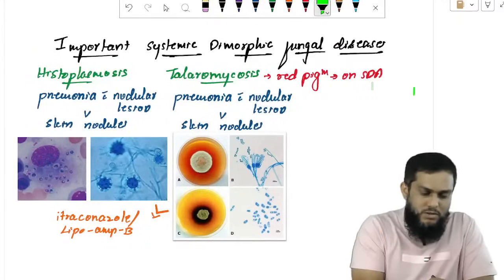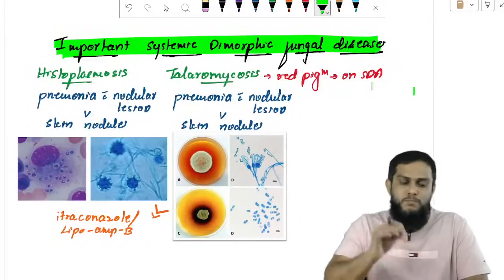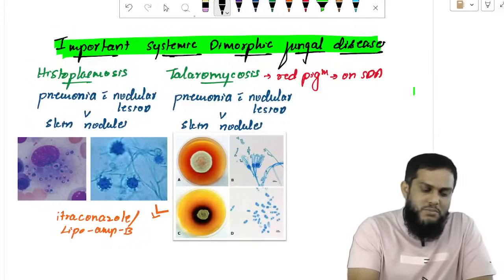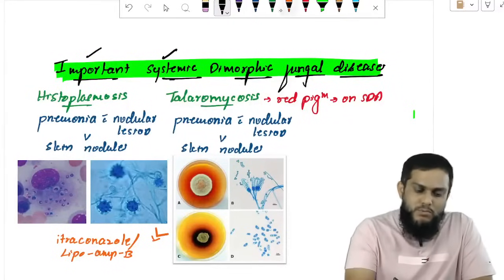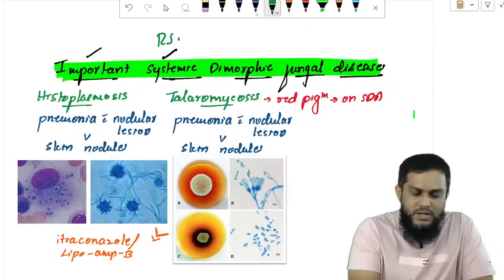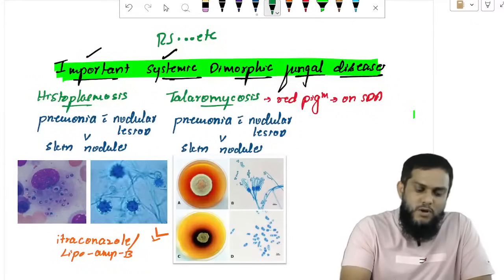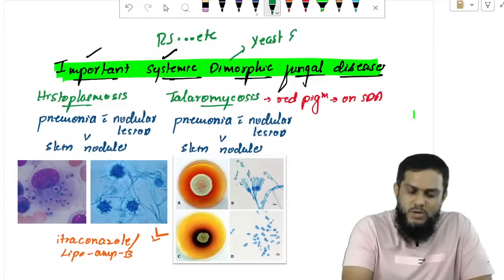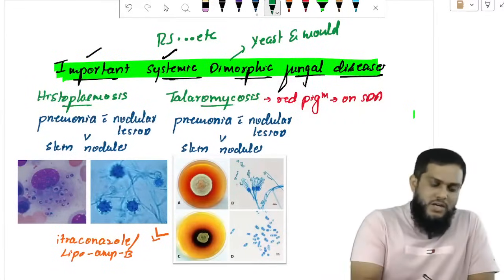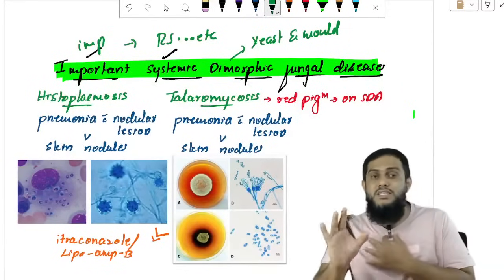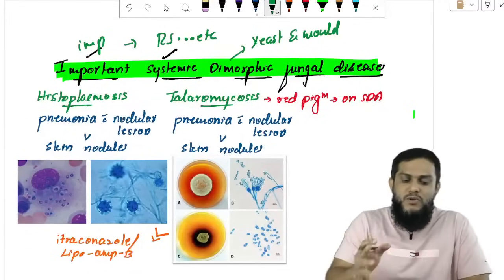If you talk about mycology, important systemic dimorphic fungal diseases. Important means only important. Systemic means affecting the systems. Many systems are affected, but the most common is the respiratory system. Dimorphic fungi means fungi which have a yeast form and also a mold form.